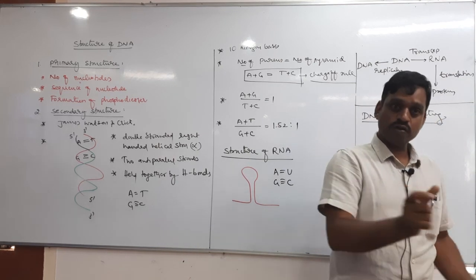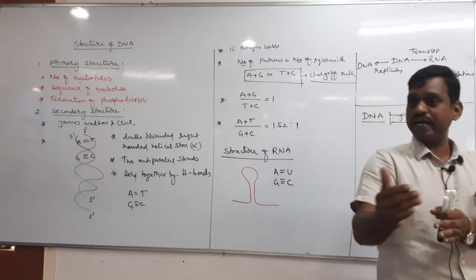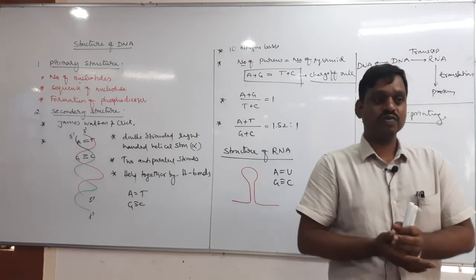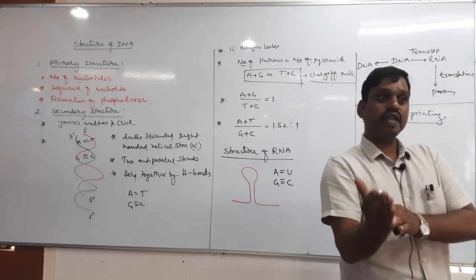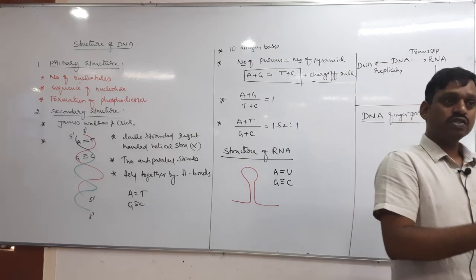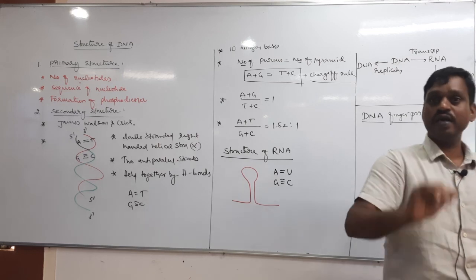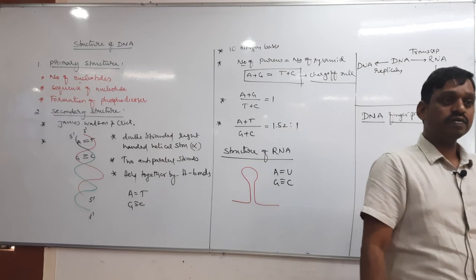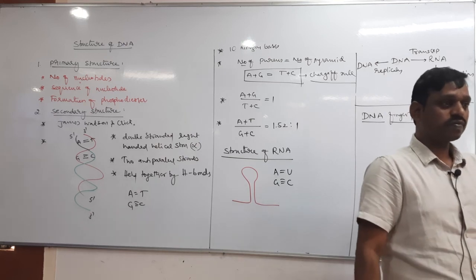Because the DNA comes by replication, when DNA gets replicated, it has its own sequence. So by comparing the DNA of parents and children, the parent-child relation can be identified, and it is also used to identify dead bodies.